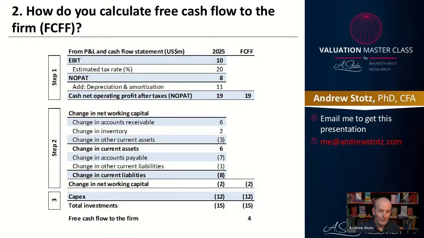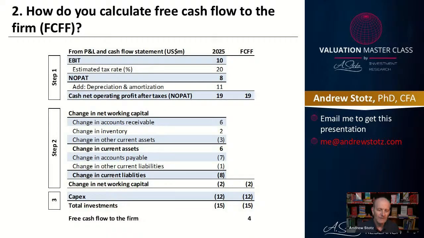Then we add back depreciation, and that gives us what I call cash net operating profit after tax. So this is the adjustment in step 1, and that gets us from 10 to 19. But the next thing we have to do is spend on the change in net working capital. And that's step number 2.